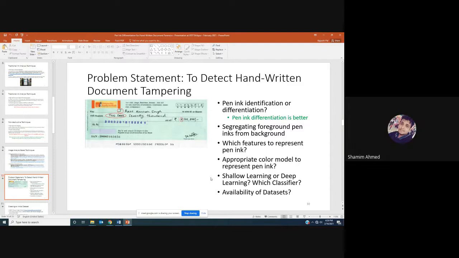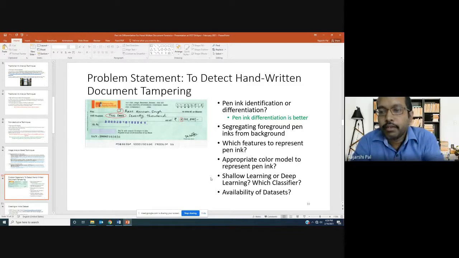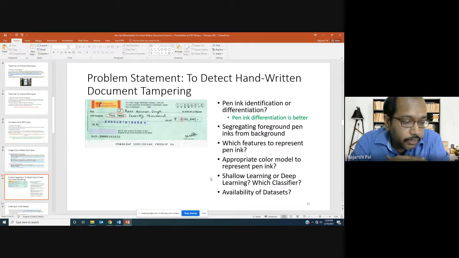Sir, I think we can address both at the same time. Both kinds of problems, you are saying, identification and differentiation. Okay, in my opinion, pen ink differentiation is a better way to formulate it. The reason is this.